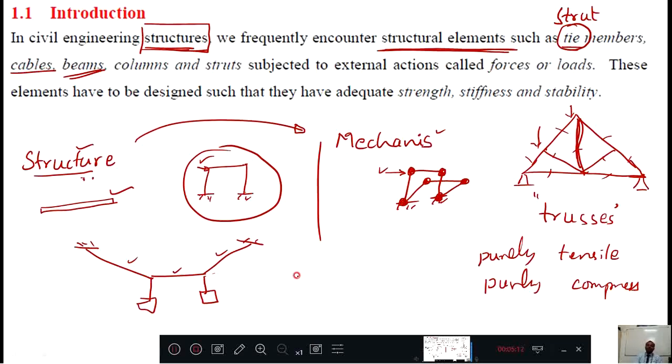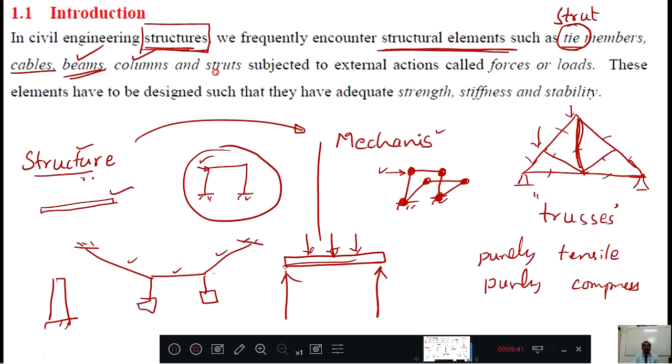What is beam? It is a horizontal member supported by two columns, or otherwise supported by some other supporting structures, and this is a horizontal member, and which carries transverse loads. Very important. Which carries transverse loads means perpendicular to the member they will carry some loads, that is called as beams. And columns, these are vertical members. Columns are vertical members. And struts, here I explained, strut, it is opposite to the tie member, means which carries a pure compressive force.